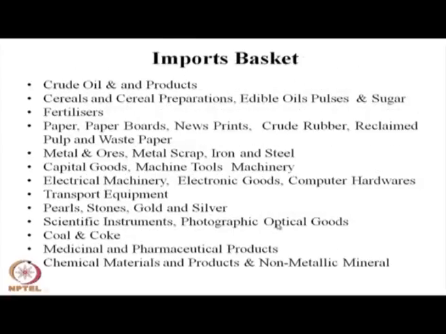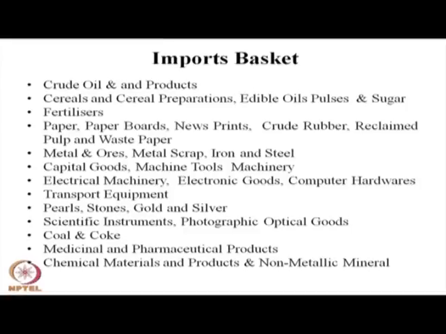However, if you come to the import side, if you see our basket of import, you will be astonished, because our import basket is primarily petroleum, crude oil. Crude oil and its products constitute nearly 30% of our import basket.